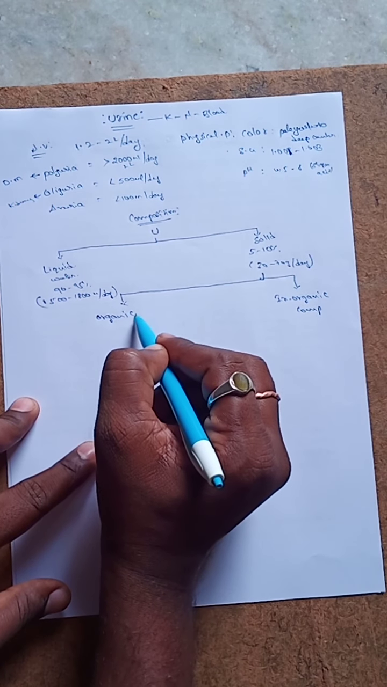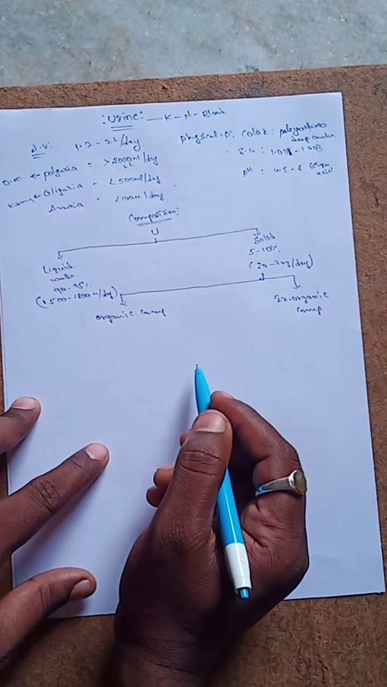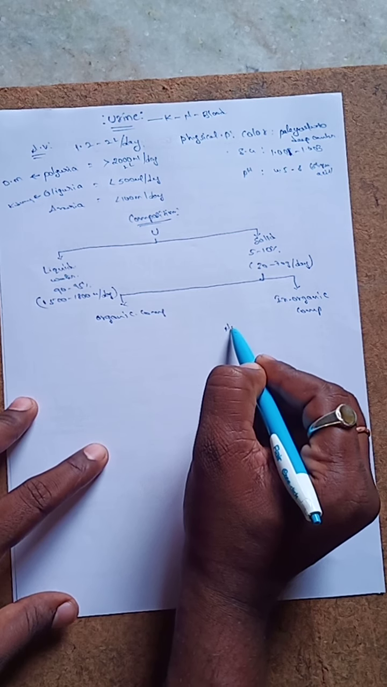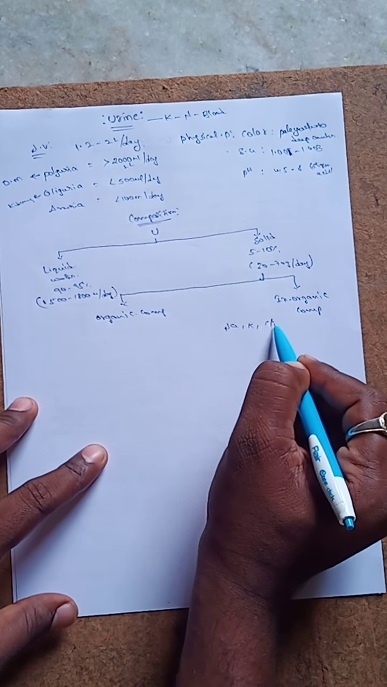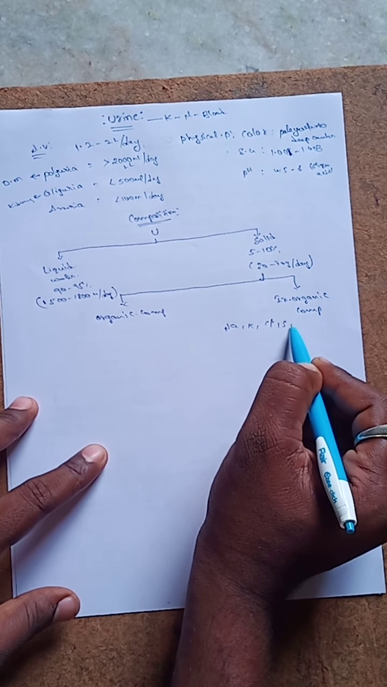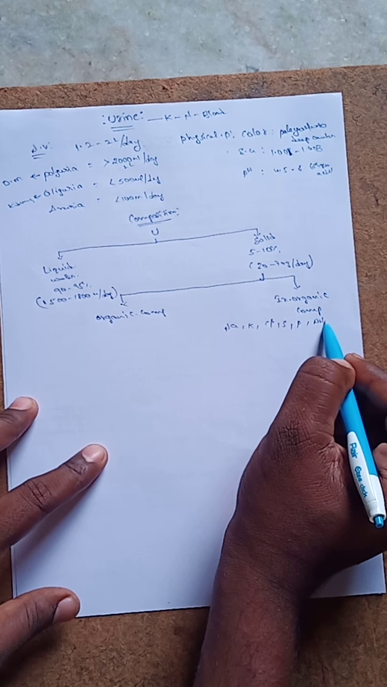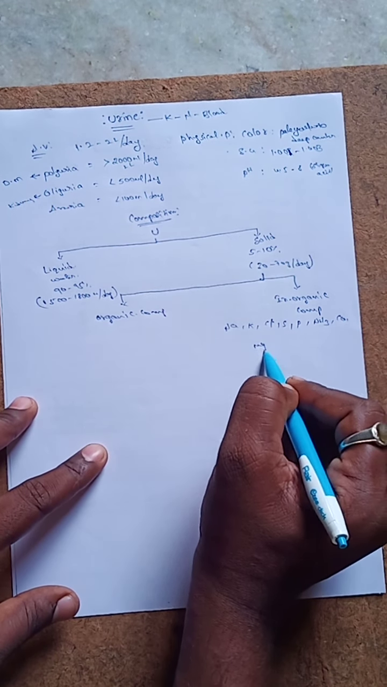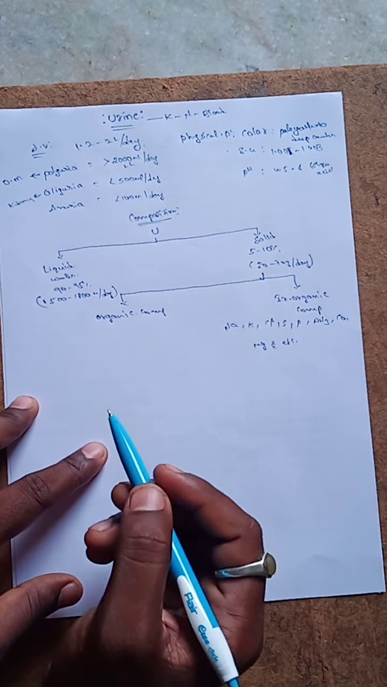Organic components and inorganic components. So what are the inorganic components? Examples of inorganic components are sodium, potassium, chlorides, sulfates, phosphates, ammonia (not ammonium), calcium, magnesium, and so on. These are the inorganic substances.